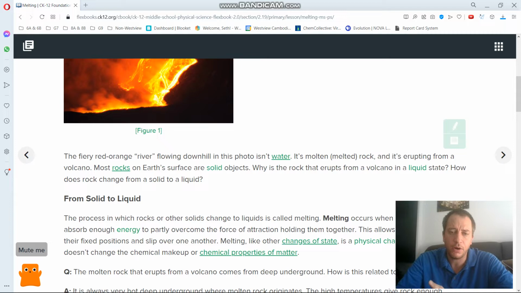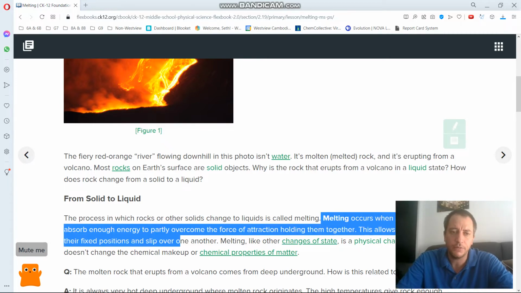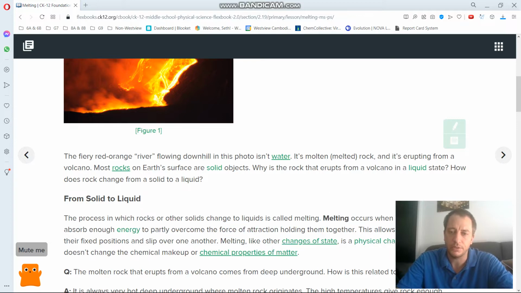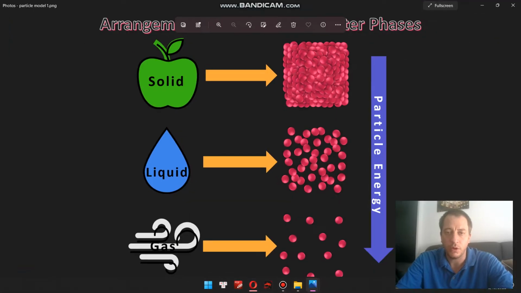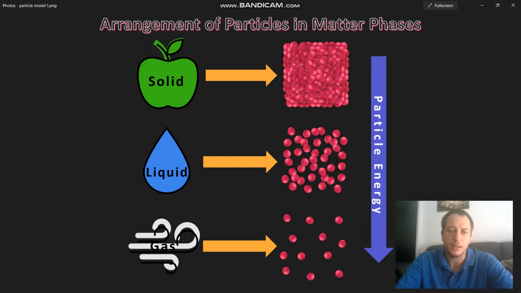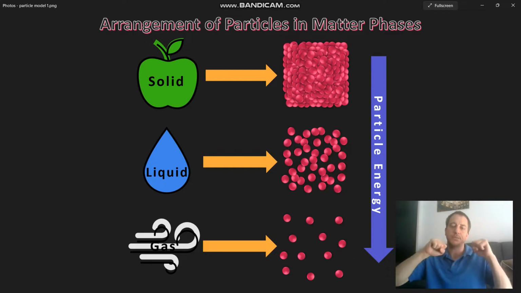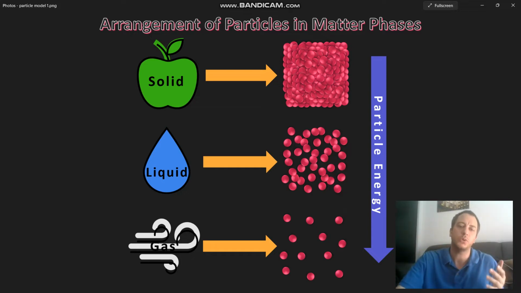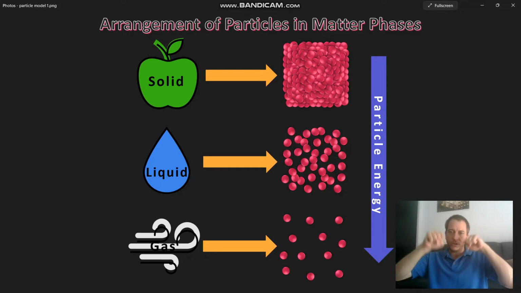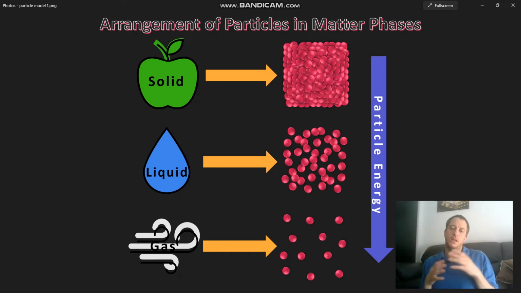Melting just occurs when the particles of a solid absorb enough energy to partly overcome the force of attraction holding them together. Very important that you read those words. What does this mean? Well, again, we have the particle model of matter. We've got solids, liquids, gases. Solids have particles with very low kinetic energy. They're very stable. Liquids have more kinetic energy, more heat, moving around more. And then gas has the most.